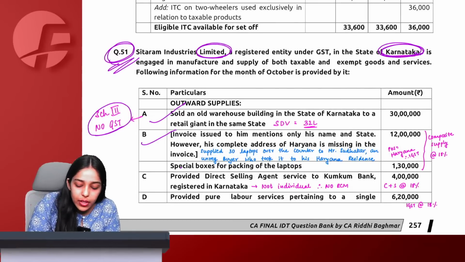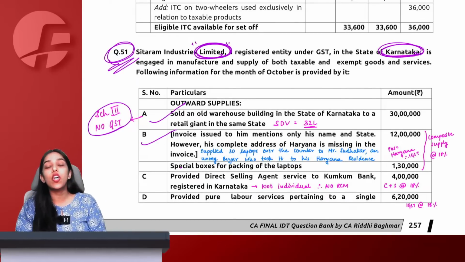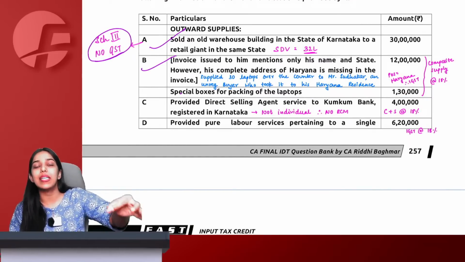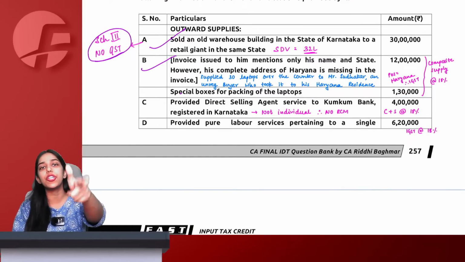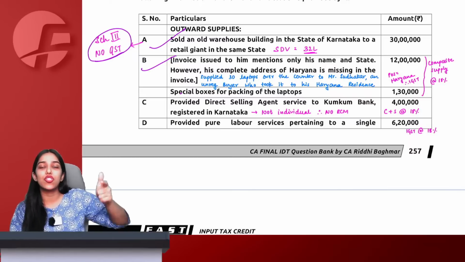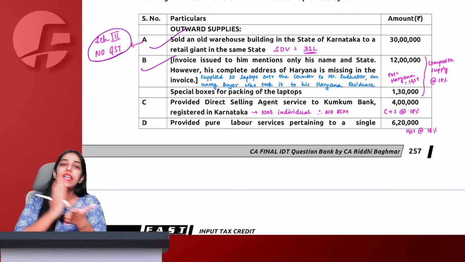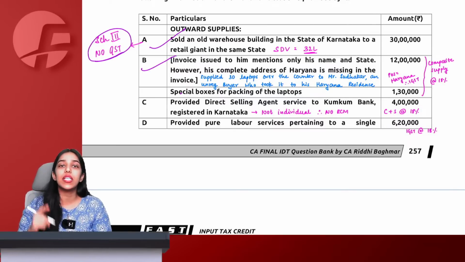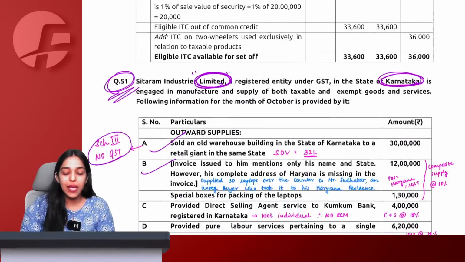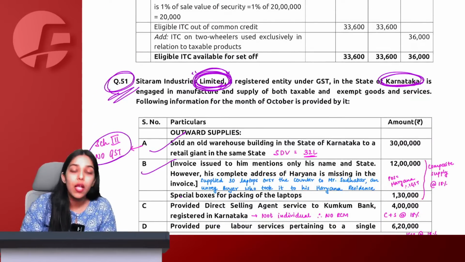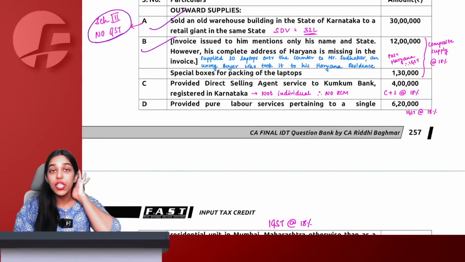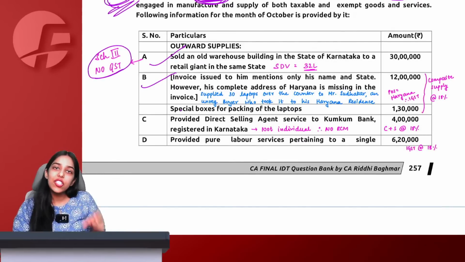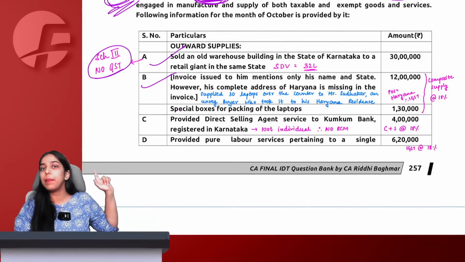Now the supplier here is a company, limited, body corporate. Now tell me, direct selling agent services if provided to bank attracts reverse charge mechanism, but the condition was direct selling agent has to be an individual direct selling agent. Individual direct selling agent अगर बैंक को सर्विस देगा तो RCM लगता है. Here the supplier is not individual but the supplier is a body corporate. Therefore no reverse charge mechanism will apply, and here Sitaram Industries will have to collect GST under forward charge mechanism and pay it to government.